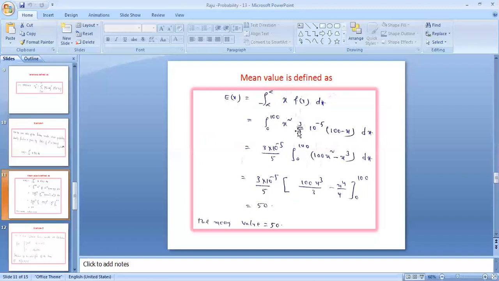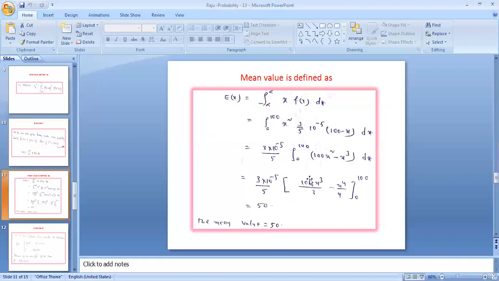So therefore, taking 3 into 10 power minus 5 by 5 common to the outside, 0 to 100, 100 into x square, 100 x square minus x into x square, that is x cube. So this is the final value: 3 into 10 power minus 5 by 5, 100 into x square, integration is x cube by 3, minus x cube, integration is x power 4 by 4, under the limits of 0 to 100.